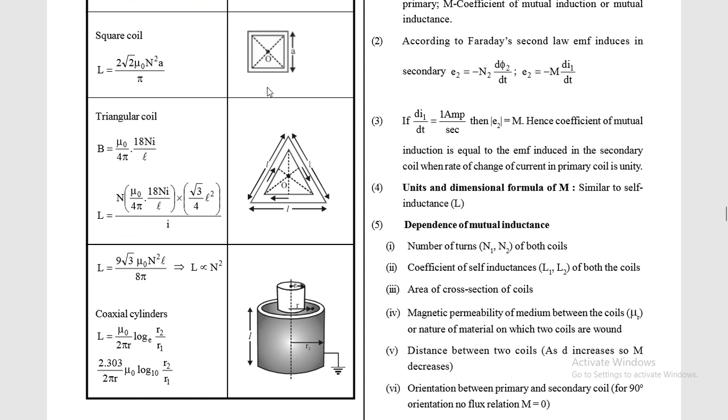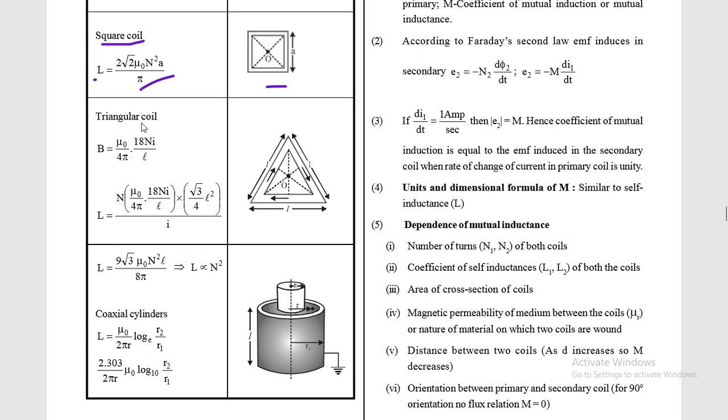Next geometry is square coil. So if this one is a square coil, then the self induction of this square coil is given by 2 under root 2 mu naught n square a upon pi. Okay, so you can find this out if there is variable current in this square loop. So L is equal to 2 under root 2 mu naught n square a upon pi.